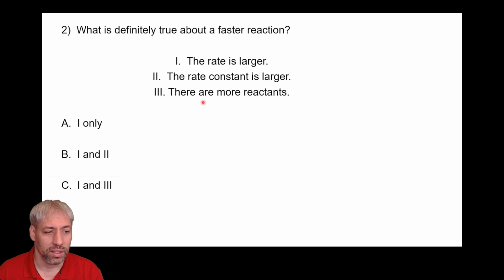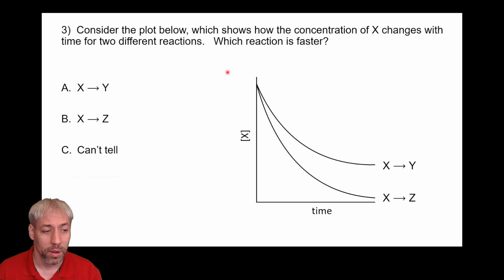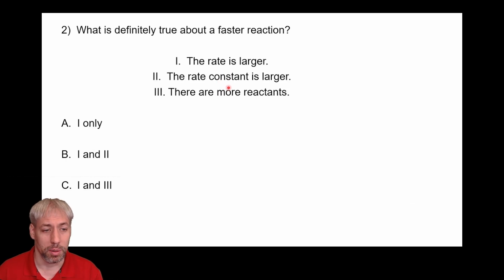Looking at the rate constant, looking at the concentration, we don't actually know if these two are larger. And so the reason is the rate of the reaction is dependent on the rate constant K times the concentration. And so we can have a fast rate two different ways. One is have a whole bunch of concentration, but a small rate constant. The other one is we can have a large rate constant, but a small concentration. Both of those will give you a large rate. Because remember, the equation is rate is equal to K times concentration. Concentration goes up, rate goes up; rate constant goes up, rate goes up. Or it could be both of them. Both of these could be right, but we don't know for sure.